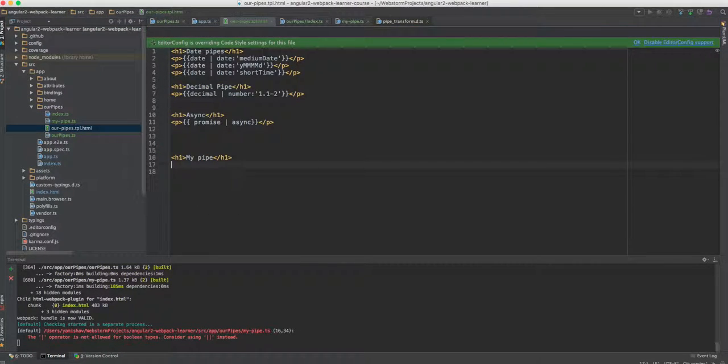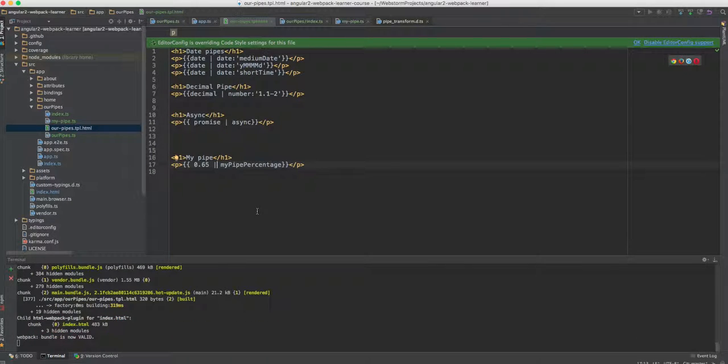So let's go back to our HTML file, and let's say that we would like to manipulate this value, and we would like to manipulate it using this pipe. And it's only one pipe character, not double. It's the same as a filter in Angular 1.